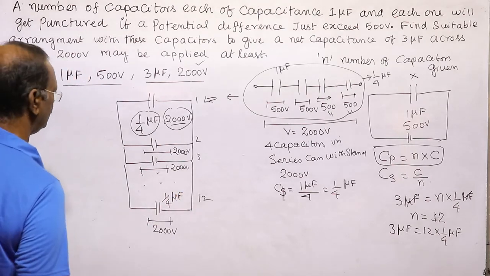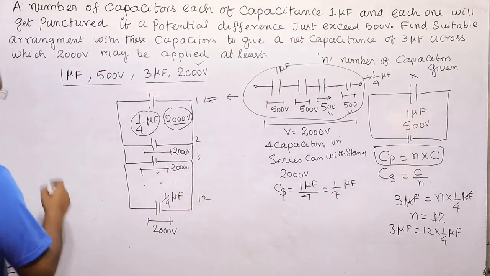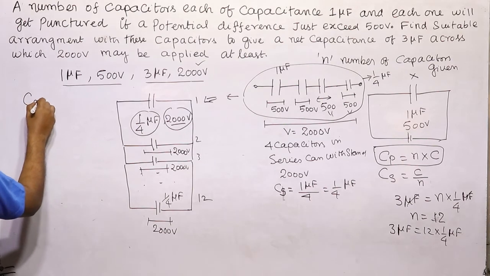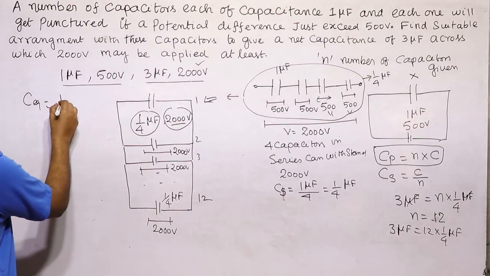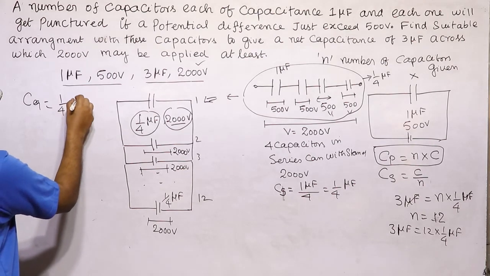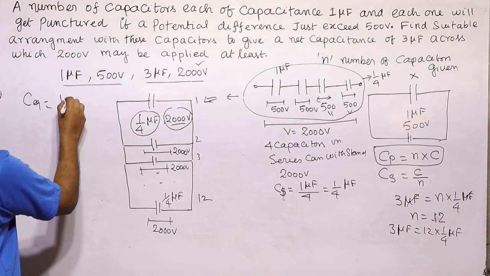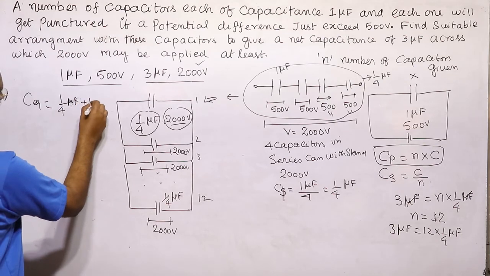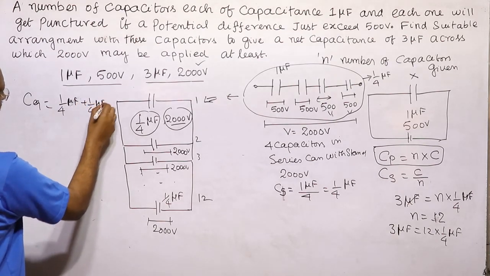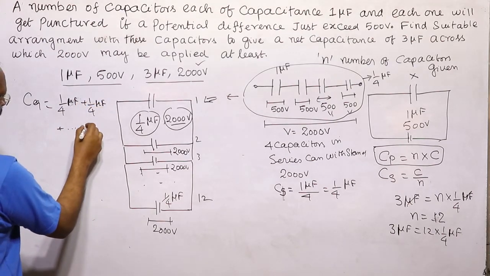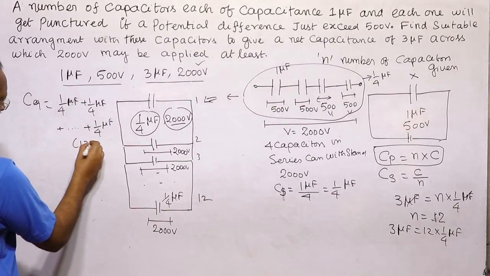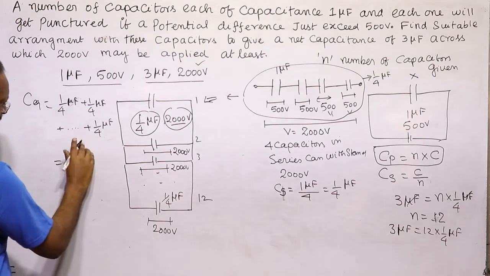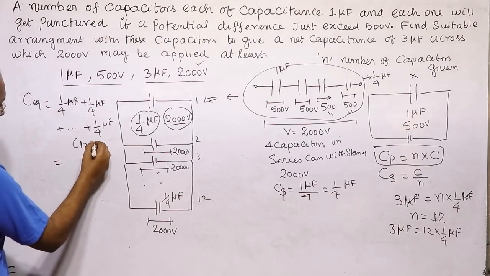So what is the equivalent? C equivalent for this arrangement is 1 by 4 microfarad plus 1 by 4 microfarad and so on, because in parallel we have to add, 12 times 1 by 4 microfarad, 12 capacitors.